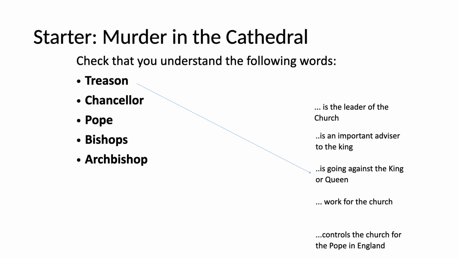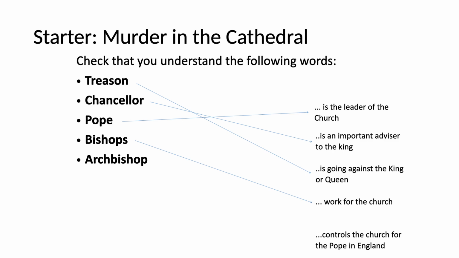Okay, so let's have a look at the rest of these questions and answers. So Chancellor. So this one is an important advisor to the king. So a Chancellor is a really important advisor to the king during the Middle Ages. The Pope is the leader of the church. So this is really important, Year 7. You have to remember that the Pope is the leader of the church. He's one of the most important people in medieval Europe.